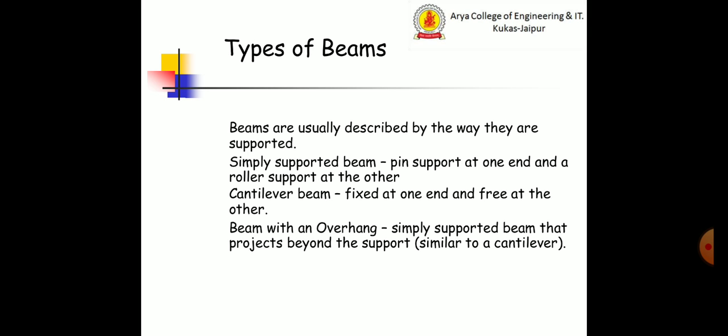There are some types of beams. Beams are usually described by the way they are supported. Simply supported beam: pin support at one end and a roller support at the other end. Cantilever beam: fixed at one end and free at the other end. Beam with overhang: a simply supported beam that projects beyond the supports, similar to a cantilever beam.